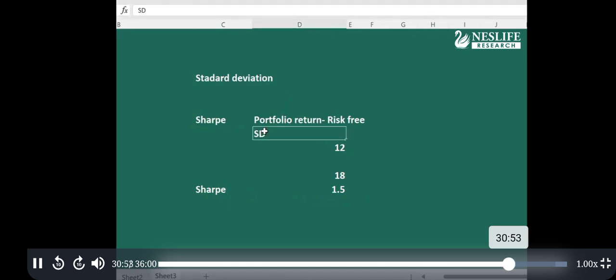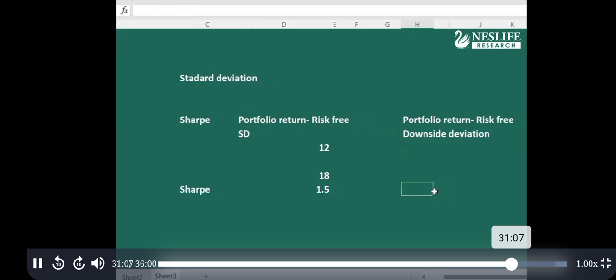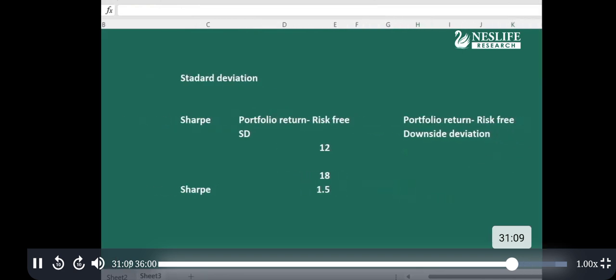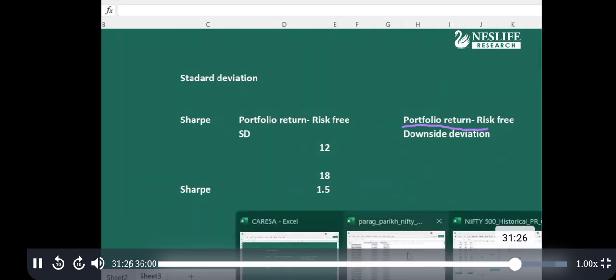Here, standard deviation is the total deviation of all the returns. In the case of the Sortino ratio, this is the same, I'll put same here, but the denominator is downside deviation. The rest is the same. What is the same? The numerator. This is for Sortino. These are the names of people, Sharpe, Sortino. So the Sortino ratio is portfolio return minus risk-free return divided by downside deviation. Now, what is downside deviation?